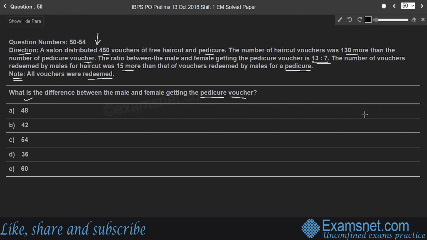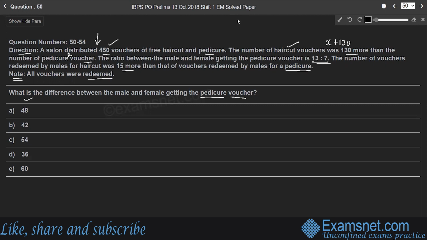So here it is given that the number of haircut vouchers was 130 more than the number of pedicure vouchers. So let us assume the number of pedicure vouchers be X, right? Then the number of haircut vouchers will be X plus 130, because haircut vouchers was 130 more than that of pedicure voucher, right? Therefore, there are 450 vouchers totally.